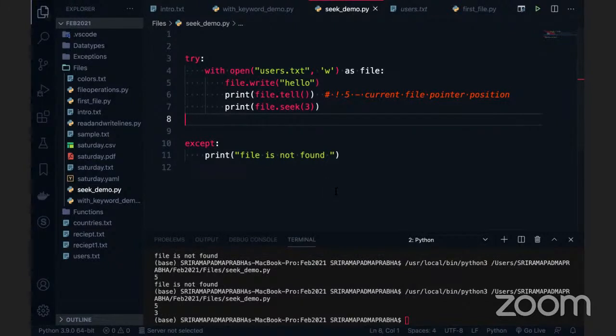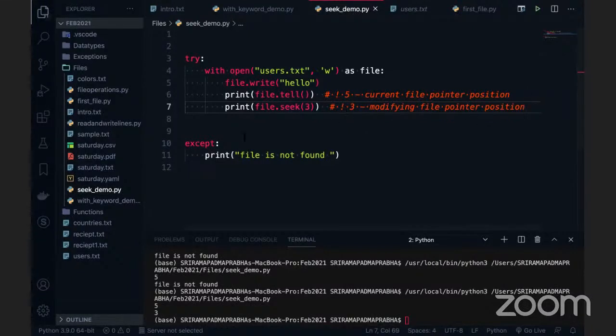Tell gives you the current file pointer position. Seek is like where you want to go and look at the position. So seek always talks about modifying the file pointer position. So 3, I am giving the position value, so you are modifying the file pointer position. The current file pointer position, modifying the file pointer positions.